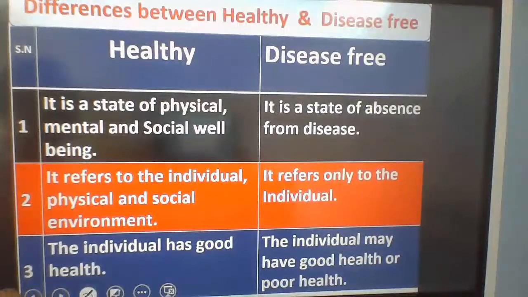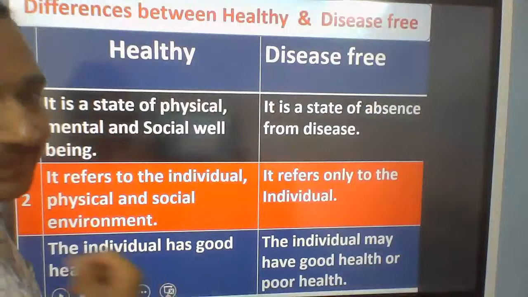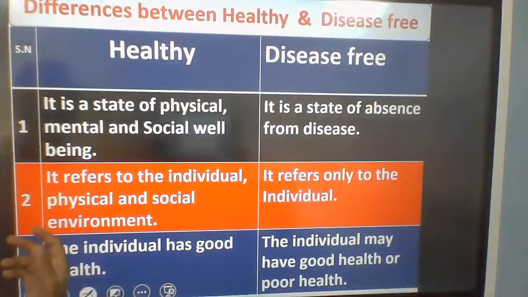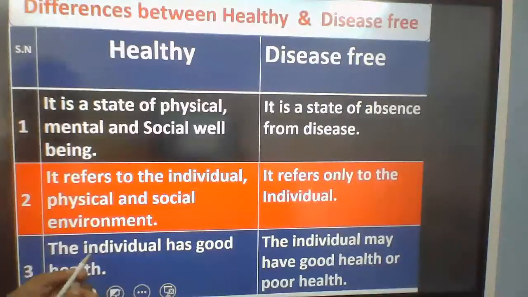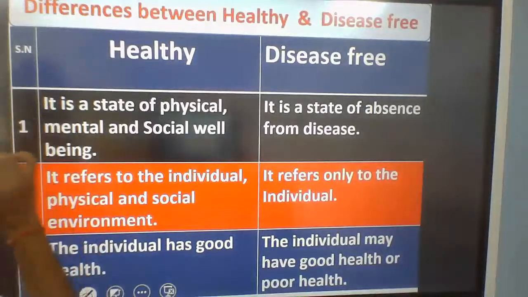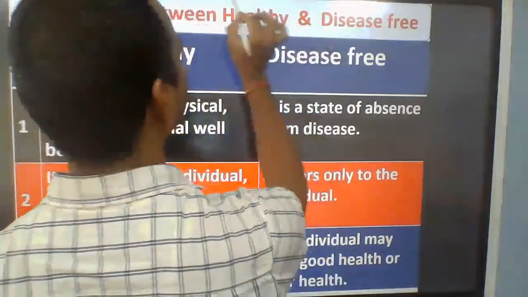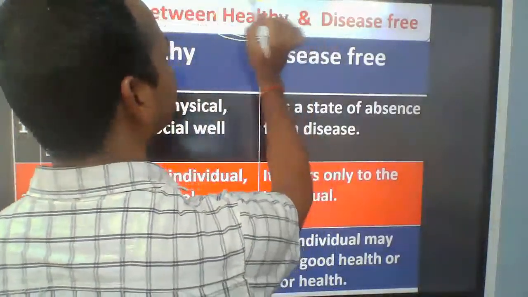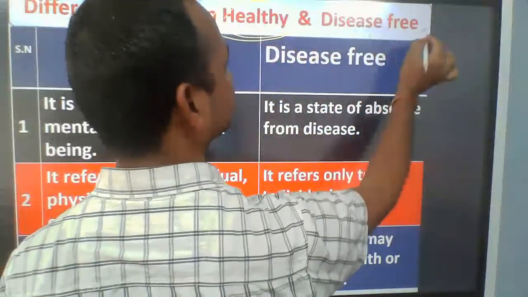So earlier we studied about disease and now there is health. What is the difference between a healthy and a disease-free person? This is a very common question, repeatedly asked. A healthy person: what is the difference between a healthy and a disease-free person?